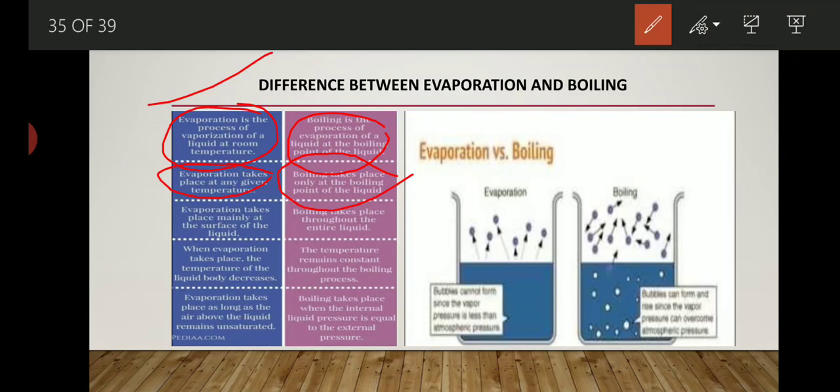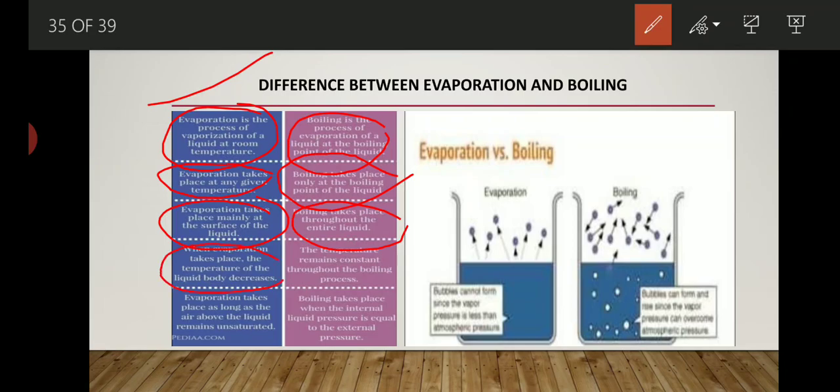Evaporation takes place mainly at the surface of the liquid, or we can say that evaporation is a surface phenomenon and boiling is a bulk phenomenon. Boiling takes place in the whole of the liquid. When evaporation takes place, the temperature of the liquid body decreases.